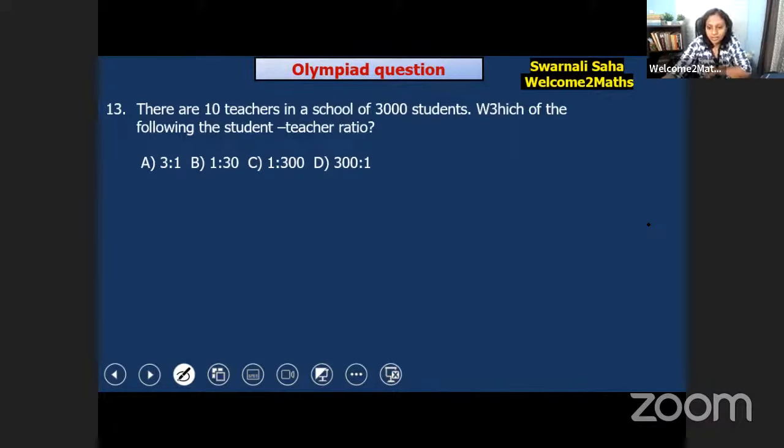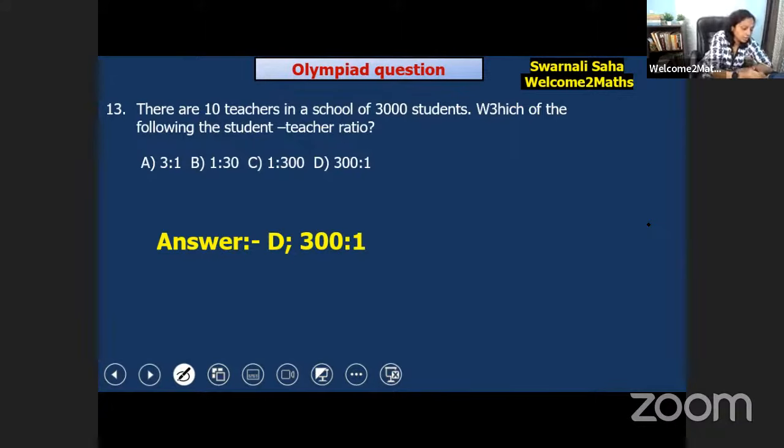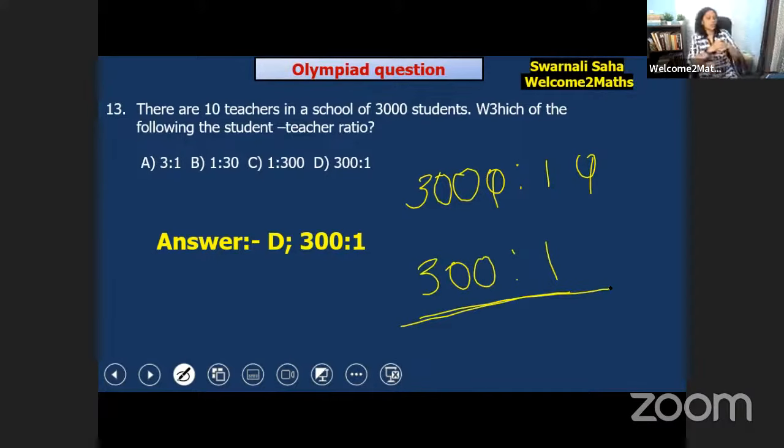300 is to 1. Yes, it is the answer. 300 is to 1 because 3,000 students is to 10. So now it would be 300 is to 1. Okay. So 300 is to 1 and answer D is the right one. Very good. Answer D is the right one, it is 300 is to 1.